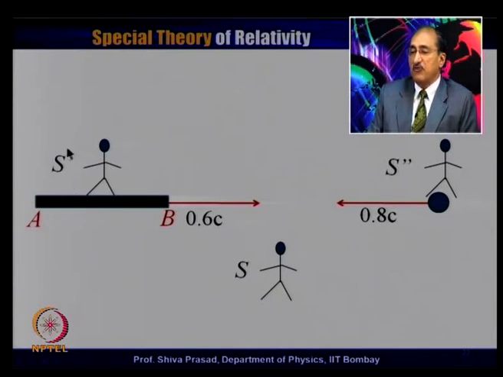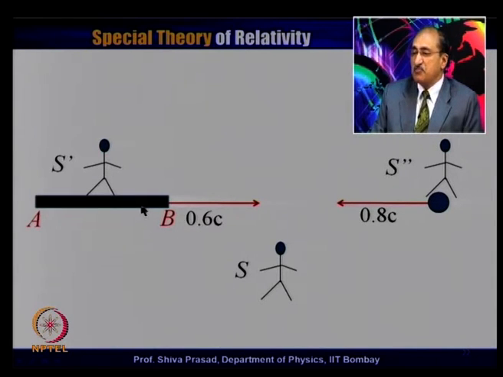This observer sitting here I am calling the S prime observer. This observer sitting here I am calling the S double prime observer. Let us assume that this particle is slightly displaced with respect to this rod, so it is not really hitting it. This particle can go over and cross the rod, and my question is how much time this particle would take to cross this rod.